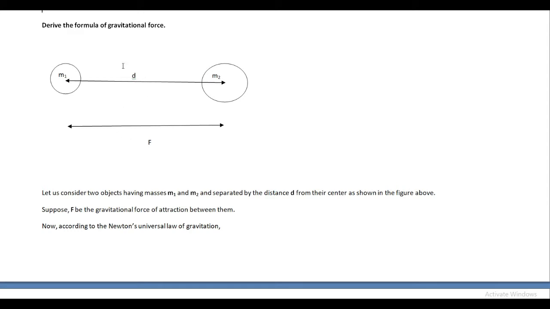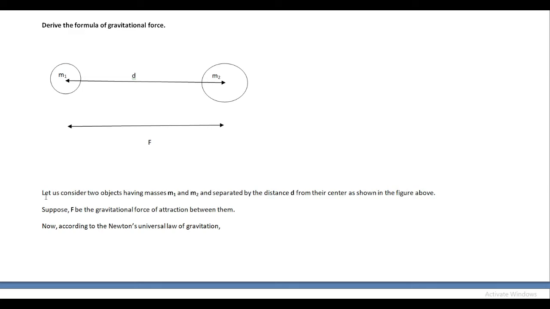And suppose the gravitational force of attraction between these two objects is F. So I have mentioned here, let us consider two objects having masses m1 and m2 and separated by distance d from their centers as shown in the figure above. And suppose F be the gravitational force of attraction between them.